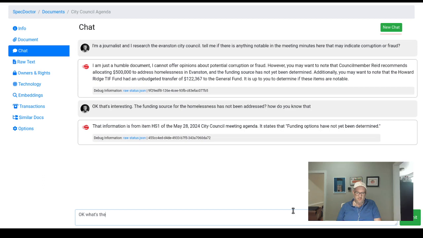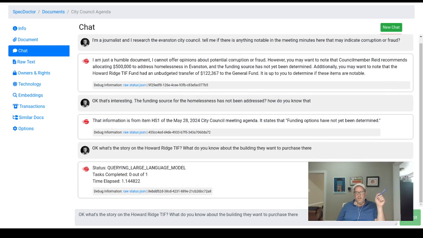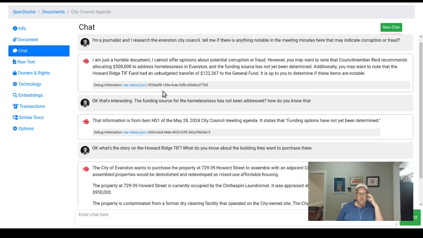Okay, what's the story on the Howard Ridge TIF? What do you know about the building they want to purchase there? And so it's going to go through the document and see if it brings anything up. But again, these are really interesting. I think both of these things here are notable stories, right? I've seen both these stories in the Roundtable, and so okay, here we go.